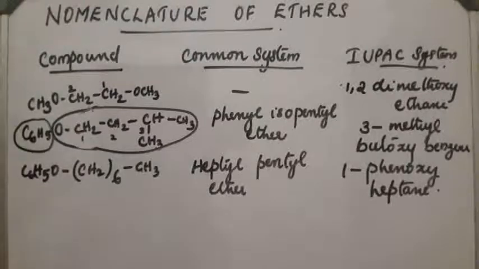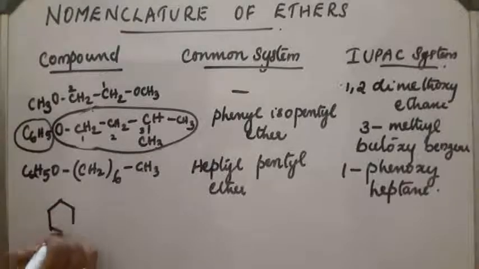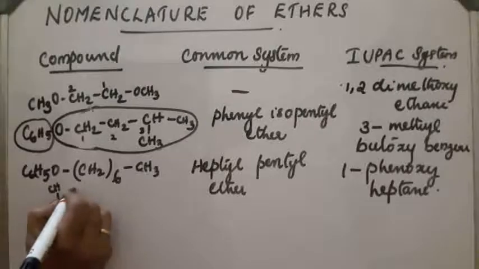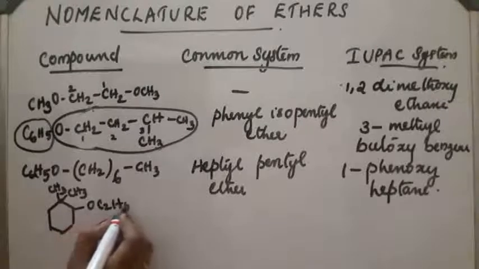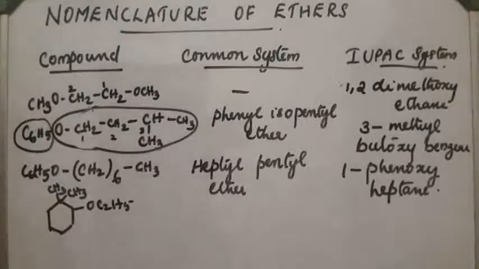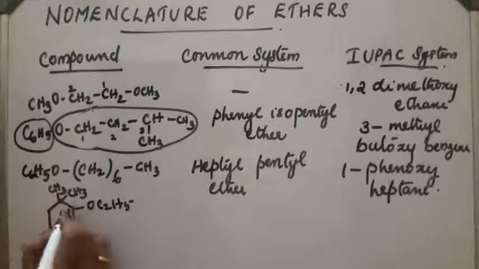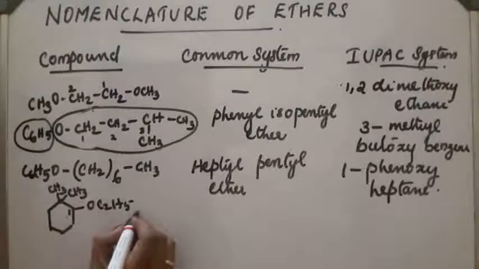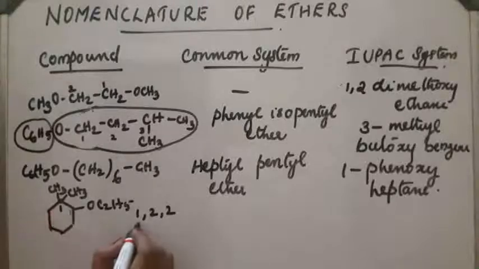Now let us take some cyclic compounds. A cyclohexane with OC2H5 can be numbered in two ways: we can start from here or from here. One way gives the numbering 1, 2, 2, and the other gives 1, 2.